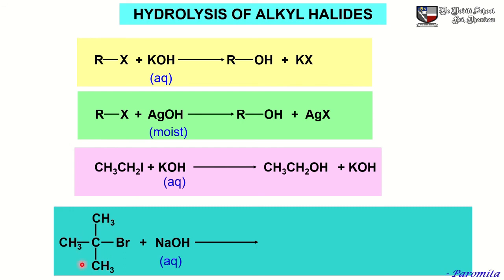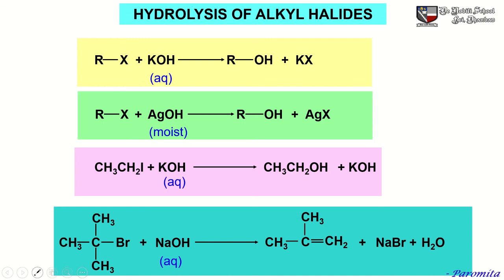Now let us see this haloalkane. This is a tertiary haloalkane. This tertiary haloalkane reacts with NaOH to yield this alkene plus NaBr plus water. Now, what is the name of this alkene? It is 2-methylprop-1-ene.